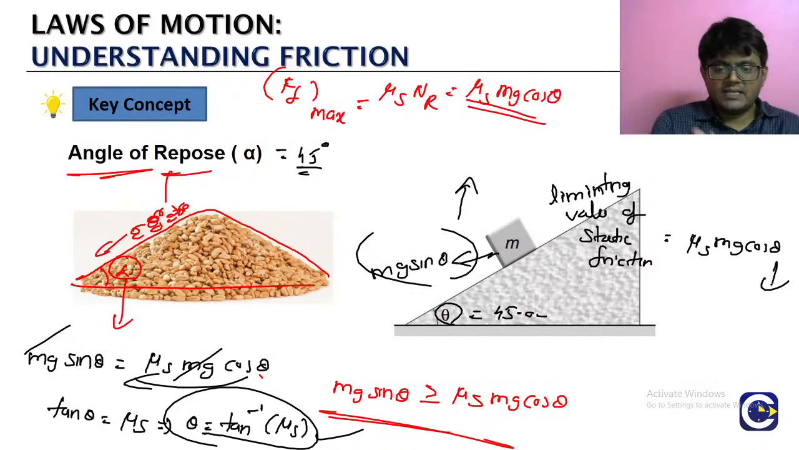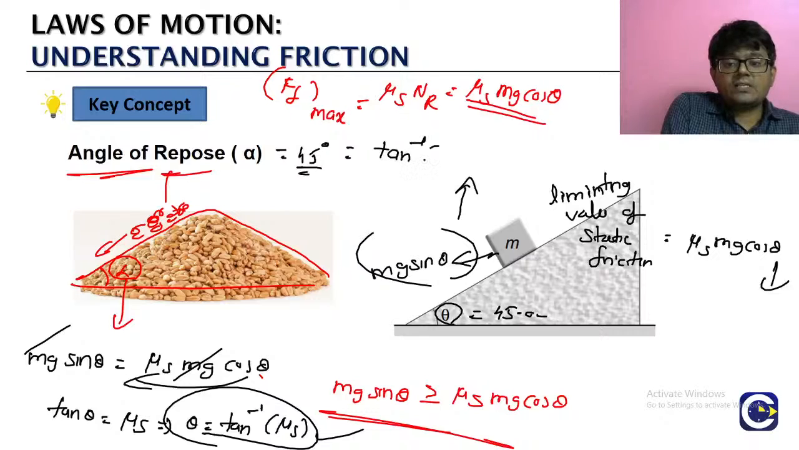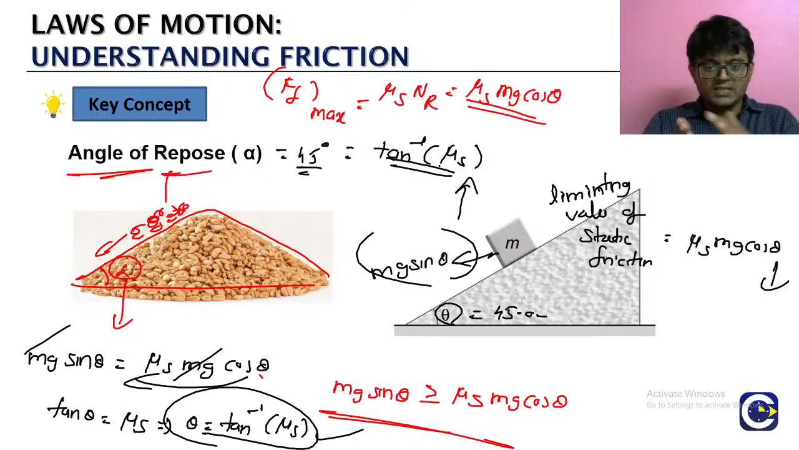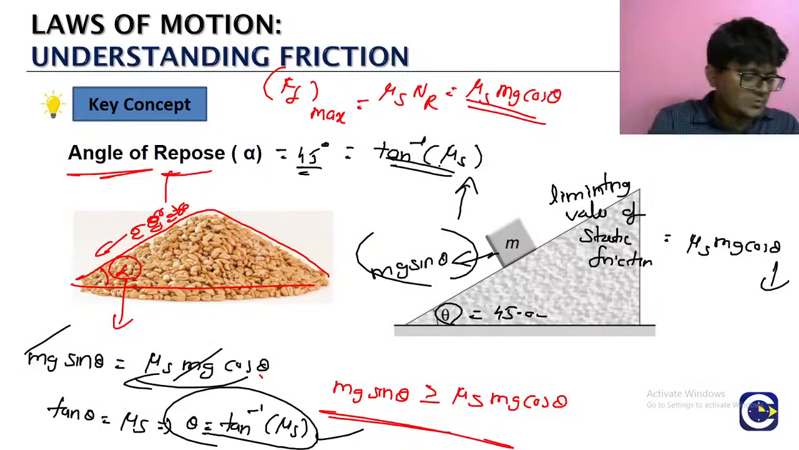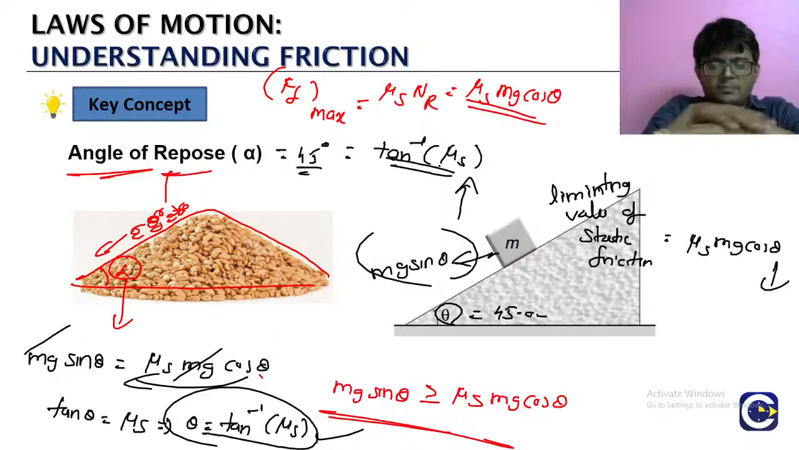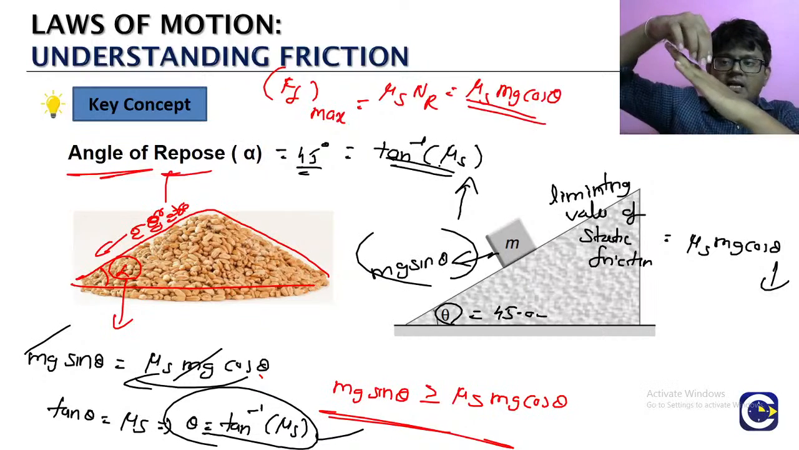So practically, how do we find out the angle of repose? What is the angle of repose value? The theta from here is tan inverse of mu s, that is the angle of repose. Think about it: you take some small object on a horizontal plane and try lifting it up from one side. Keep lifting it, and after some time the block or whatever the object is will start going down.